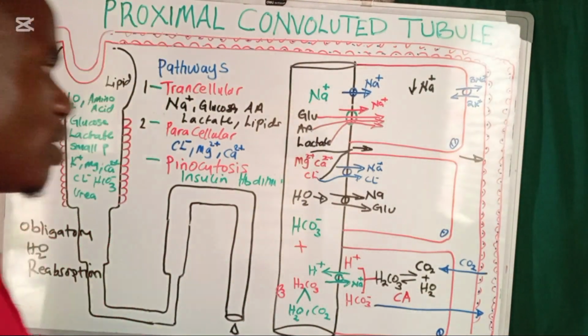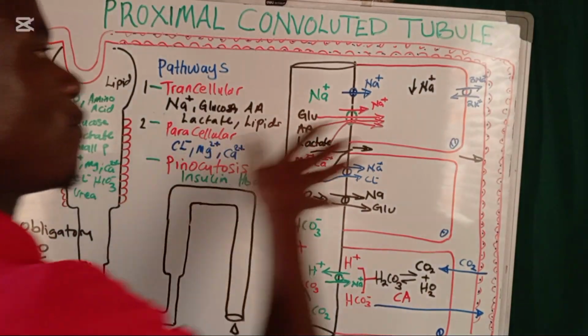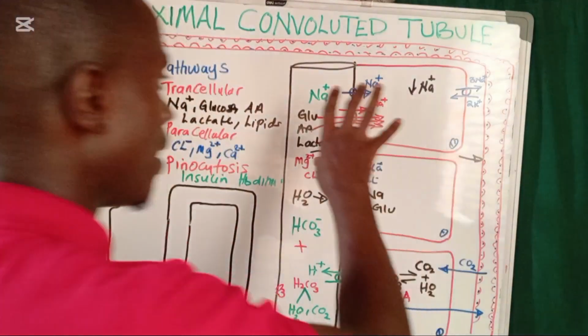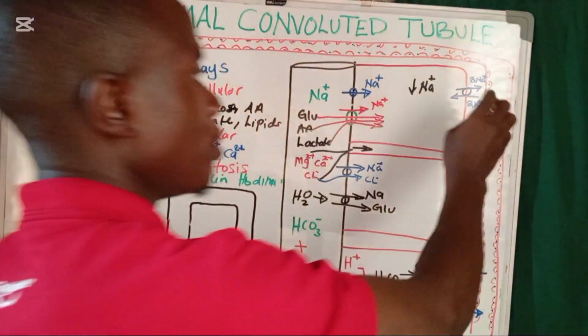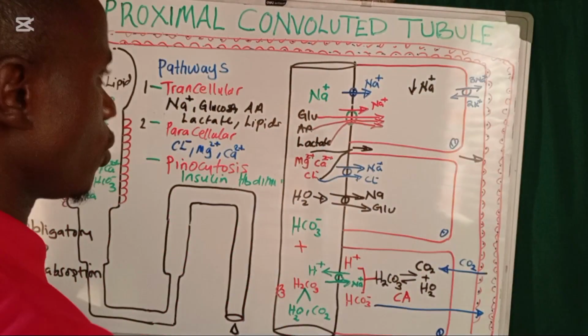It is the process whereby water follows, or is pulled by, the concentration of solutes which are leaving, which are getting reabsorbed back into the peritubular capillaries.